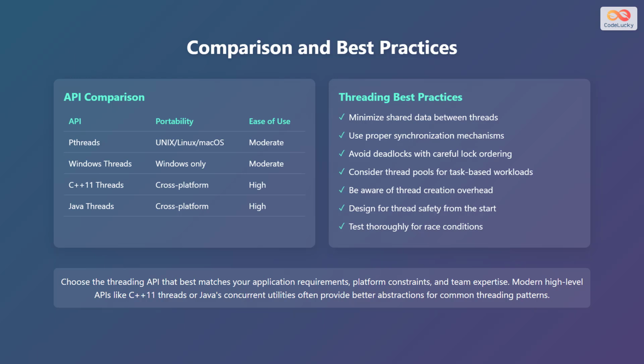Here are some threading best practices. Minimize shared data between threads. Use proper synchronization mechanisms. Avoid deadlocks with careful lock ordering. Consider thread pools for task-based workloads. Be aware of thread creation overhead. Design for thread safety from the start. Test thoroughly for race conditions.